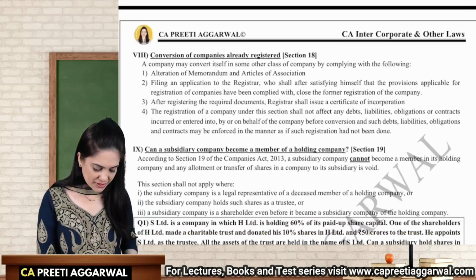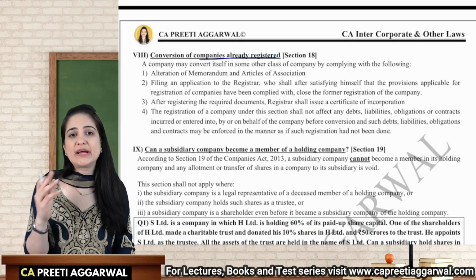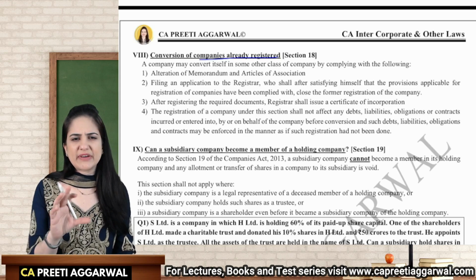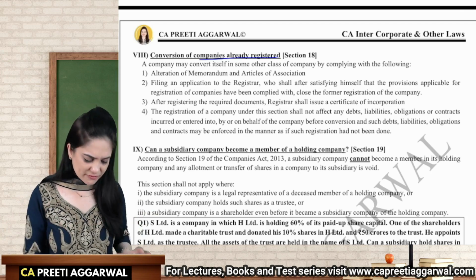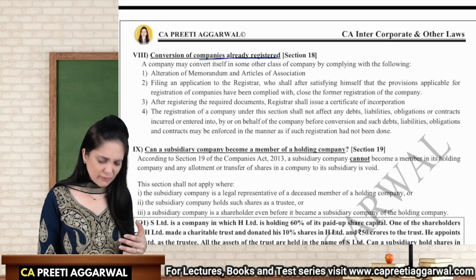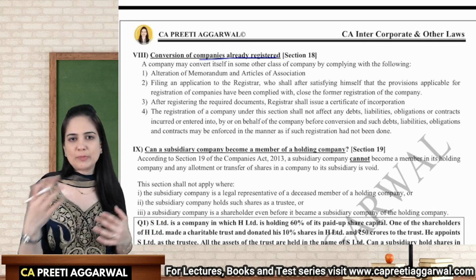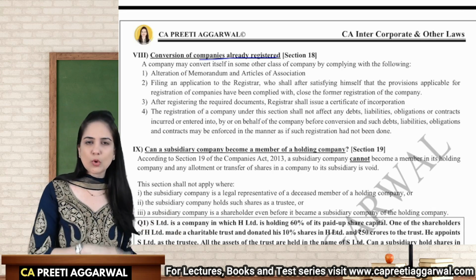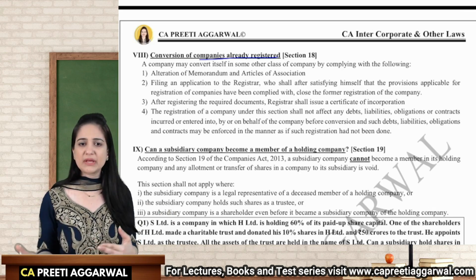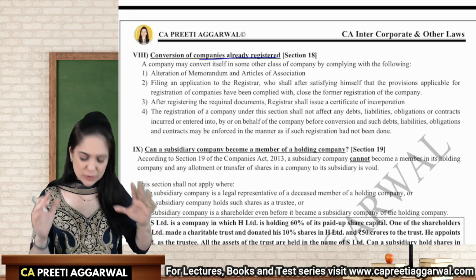Conversion of companies already registered. This is not providing a very detailed procedure. Here, conversion is a very basic kind of conversion procedure. So if I want to convert my private company to public, public to private, or I want to convert an OPC into a private company or a public company, what is the procedure?